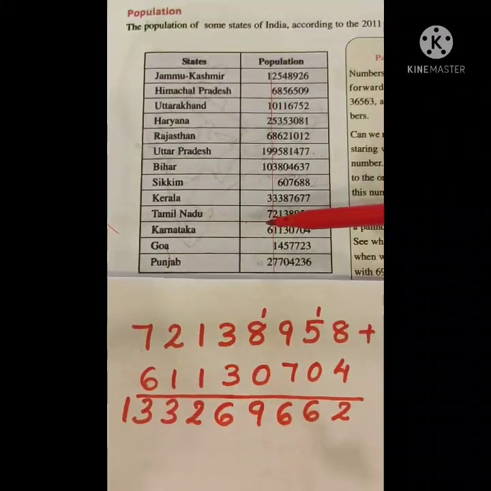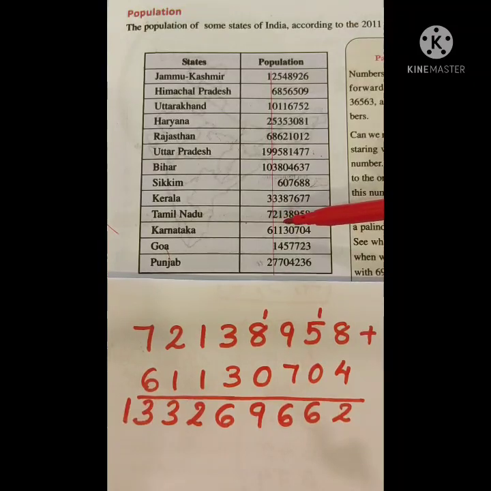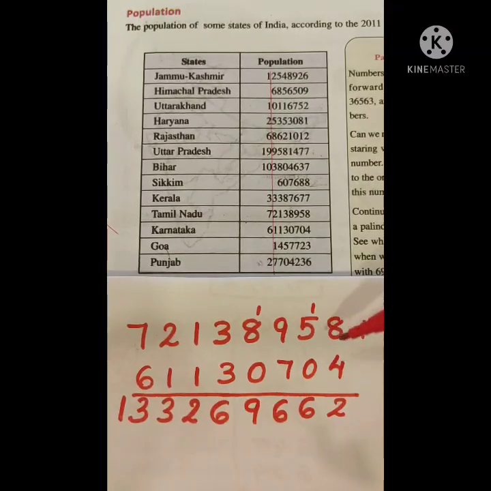Total means adding the population of Tamil Nadu and Karnataka. What is the population of Tamil Nadu? Yes, 7 crore 21 lakh 38,958, and the population of Karnataka is 6 crore 11 lakh 30,704. Now we are going to add these two numbers.